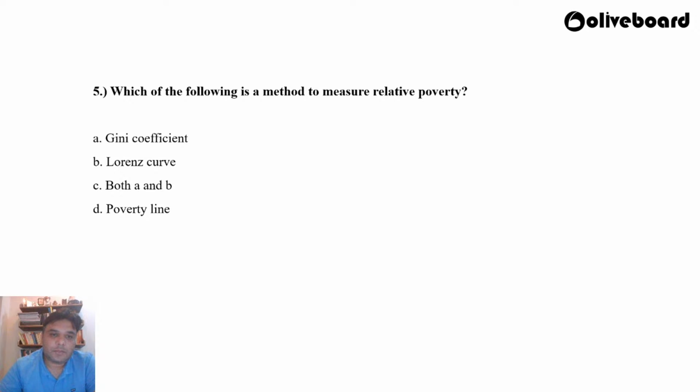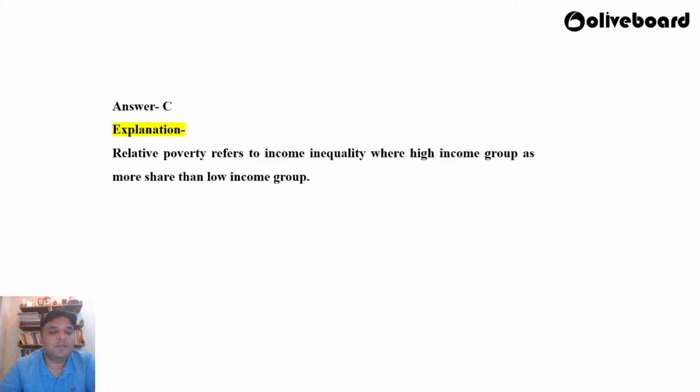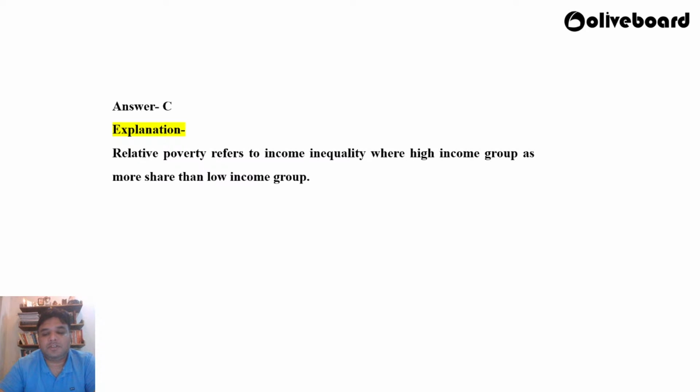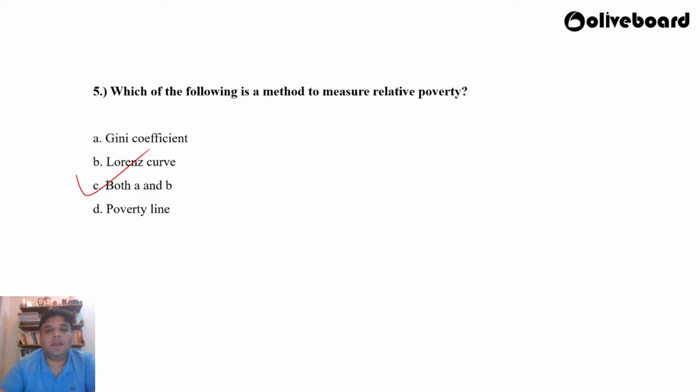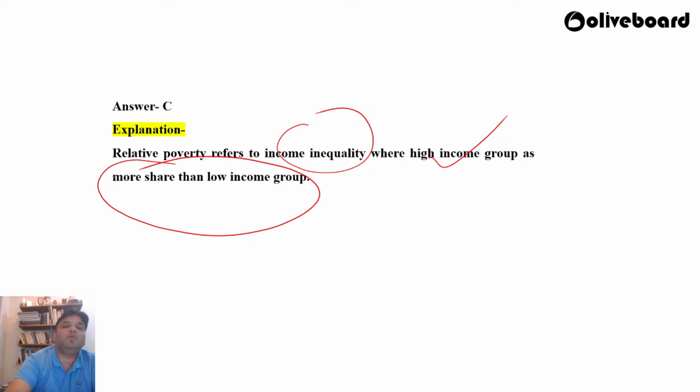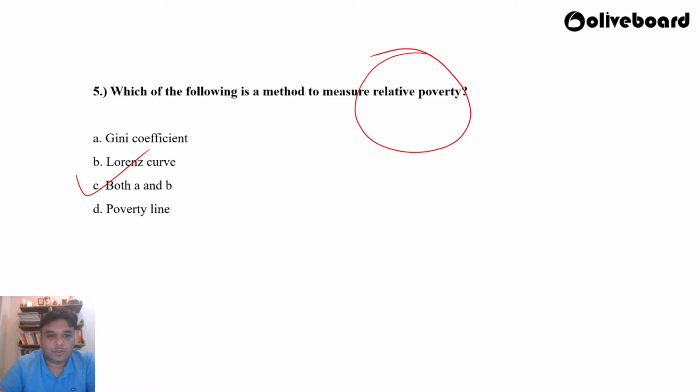Okay, so let's see which is the correct answer. The answer is in fact C, which is both A and B. It is the Gini coefficient and also the Lorenz curve, which can be used to measure relative poverty. Relative poverty refers to income inequality where high income groups have more share than low income groups. If you take a look at the definitions of the Gini coefficient and Lorenz curve, you would see that both are used as methods to measure relative poverty.